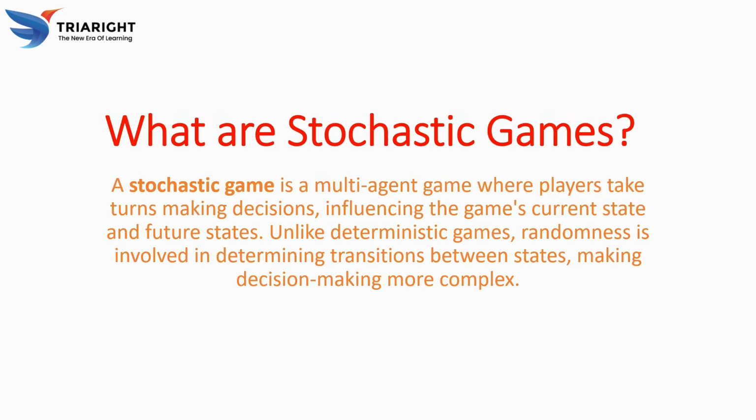So it is a powerful framework in AI for analyzing and developing intelligent agents that can make strategic decisions and learn to behave optimally in an environment where the outcome is not certain or multiple agents are interacting. We use important concepts like modeling real world scenarios, robotics, economics, network routing, and even reinforcement learning. It has characteristics like multiple players, states and actions, probabilistic transitions, rewards, and infinite horizons.